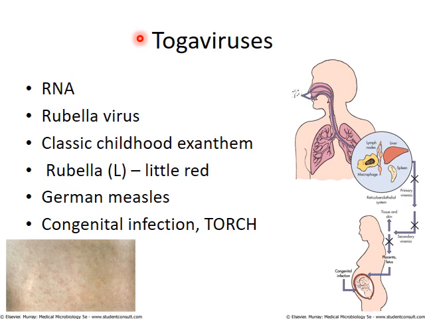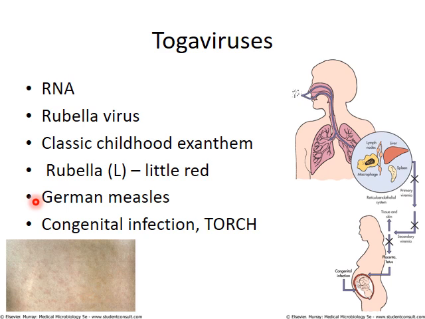The next family is the Toga virus family. One of the important viruses of this family is Rubella virus, causing the disease rubella. Rubella is one of the classic childhood exanthems, as we have seen earlier. The 5 classic childhood exanthems, the name comes from a Latin word which means little red. The rash it causes is quite similar to measles, and hence it is also called German measles.